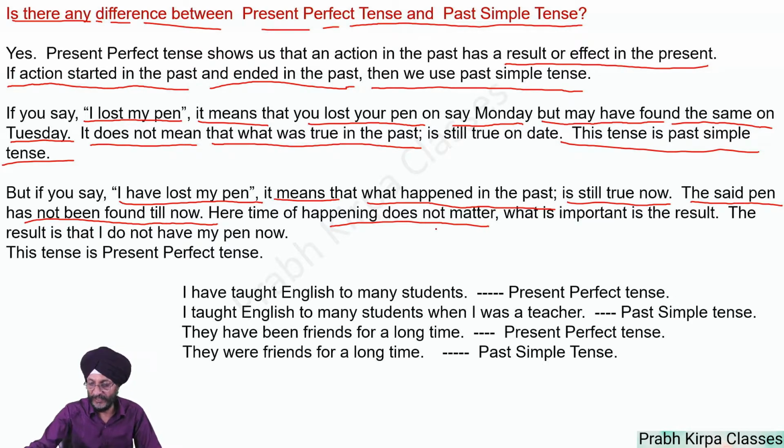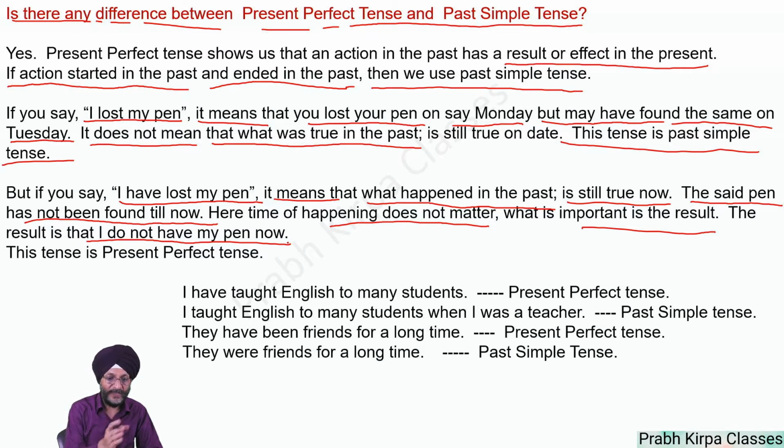What is important is the result. The result is that I do not have my pen now. The same has not been found. So what was true in the past is true as on date. This tense is present perfect tense.